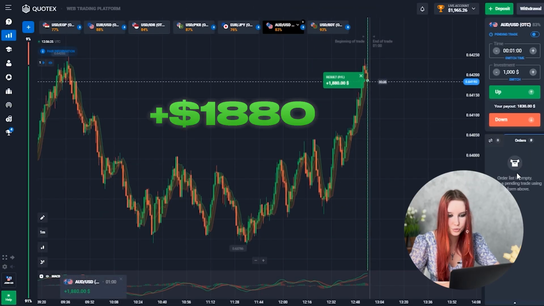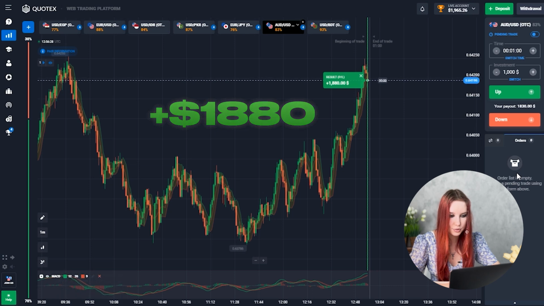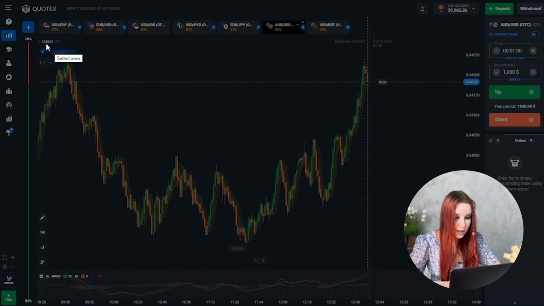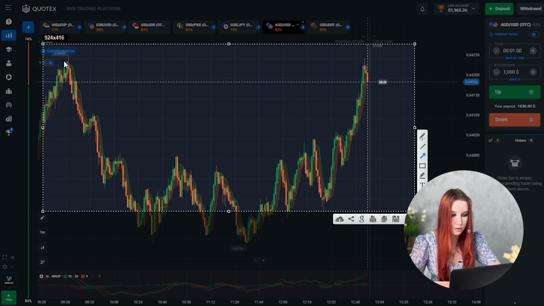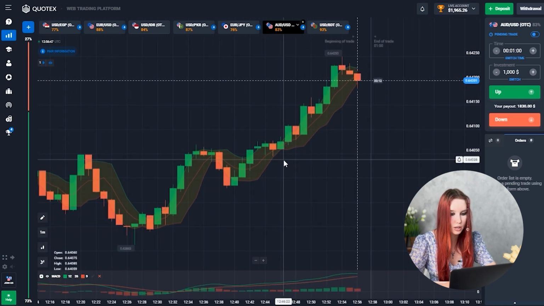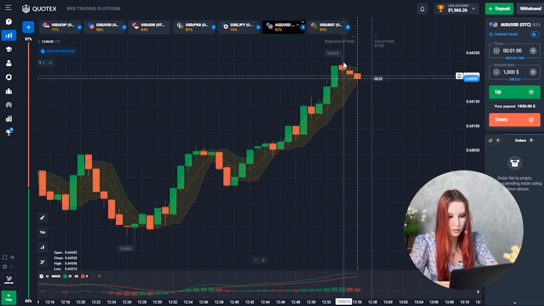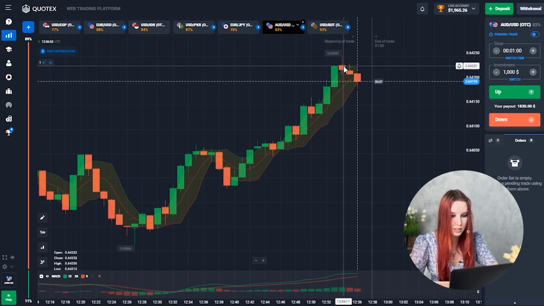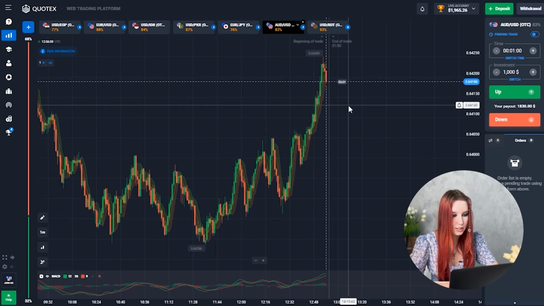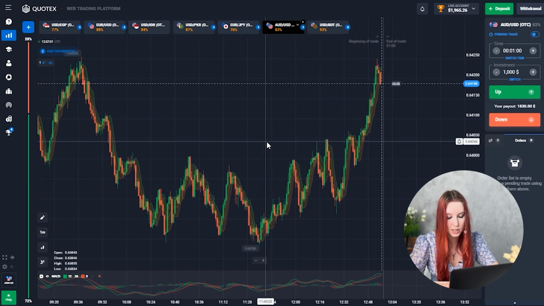And guys, another winning trade again. Well, as you can see, the price has really started its downward movement. I will now mark the resistance level that the price has reached, so you understand perfectly. Yeah guys, look at this level right here. As we can see, the price has reached it for the second time. Especially I think there should definitely be a correction again after such a bullish move. So look, the indicators are also pointing to lower prices. We see that the price has pushed up the Bollinger Band line. On MACD we can see that red lines are starting to appear. Well, that's why my trade was down here.